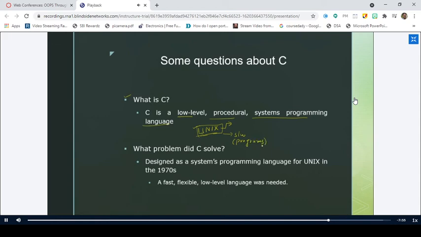Collection of programs is called software. So whenever the developers started developing this Unix operating system, they started developing this software. They started writing these programs using assembly language. What do you mean by assembly language?